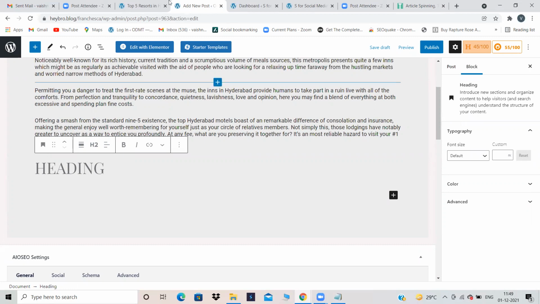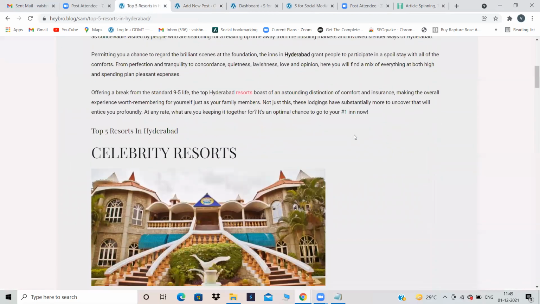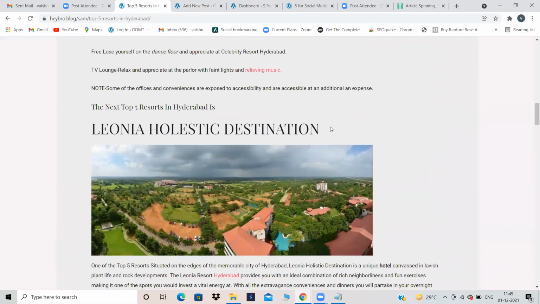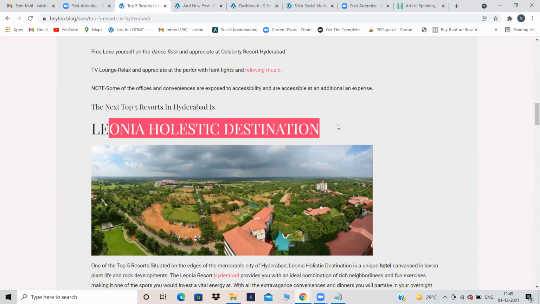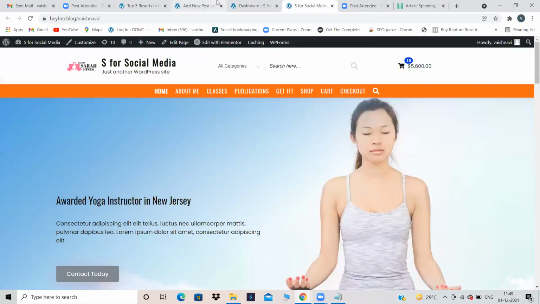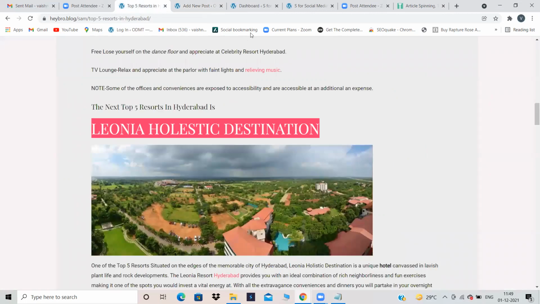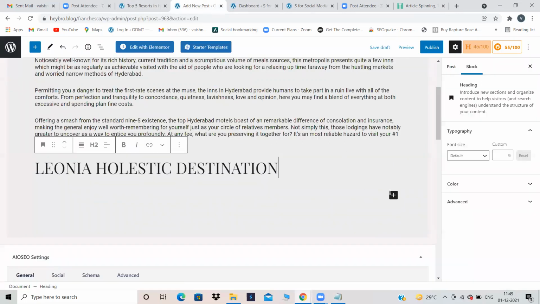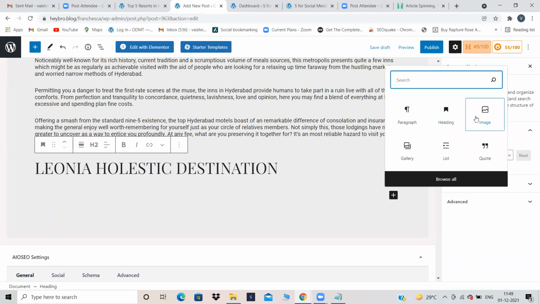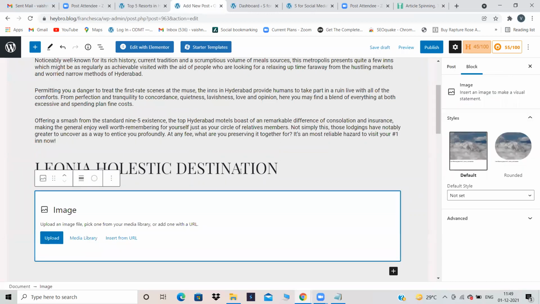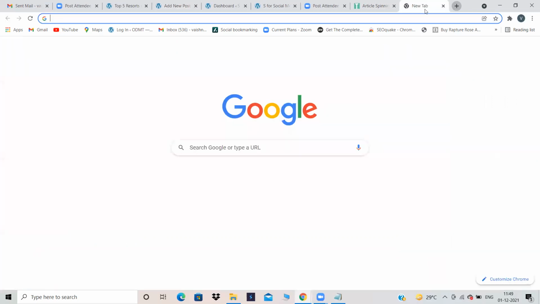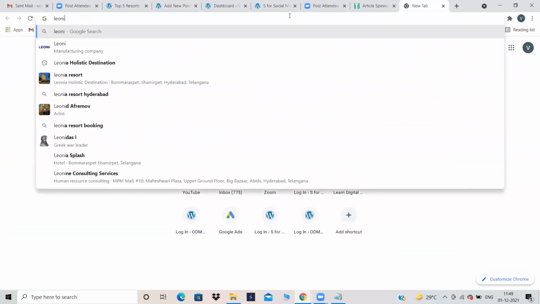So now here you have to describe some resort. First, we will take Leonia Holistic Destination as our resort. So I'm just copying this resort name and coming back over here and pasting that resort name. So this is my resort name. Now what should I do? I should give some image, right? So let's add some image. Okay, I have a Leonia image, but let's try for some new images.